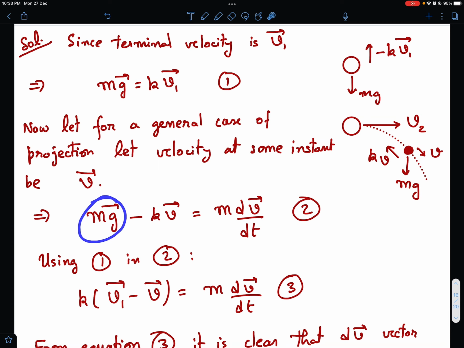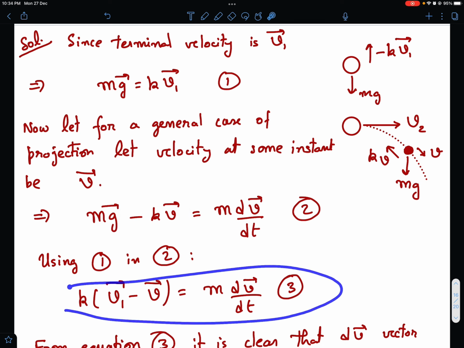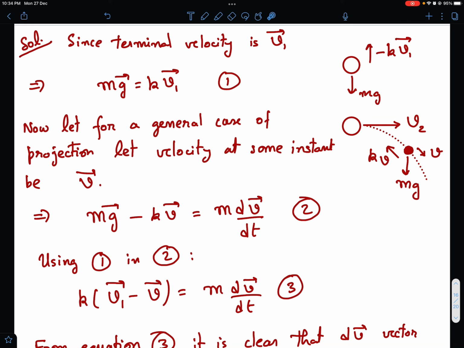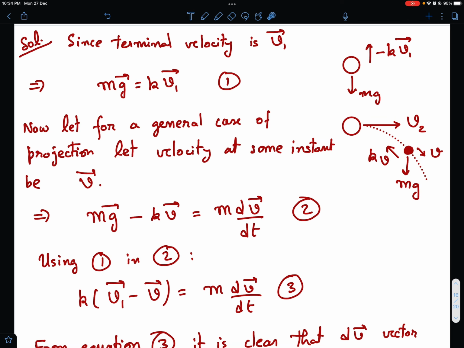So instead of mg I have put here k times v1. Okay, and then it becomes k times v1 minus k times v vector is equal to m dv by dt. So just simplifying that, we can see that k times (v1 vector minus v vector) is m dv by dt. Now this equation looks like a very simple equation, but there's a very deep insight that you can get from this equation.